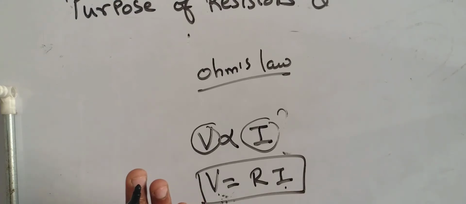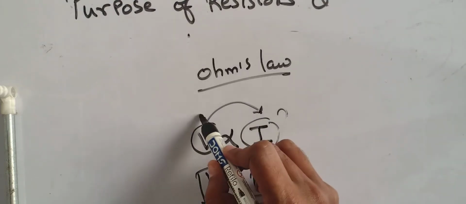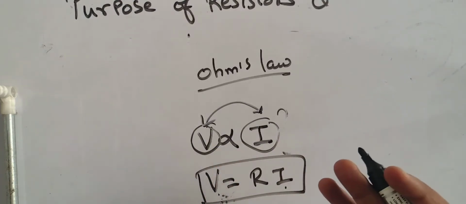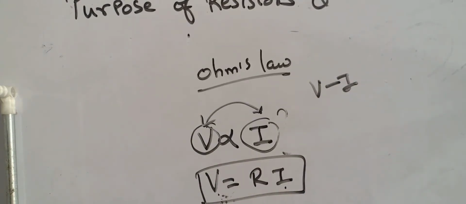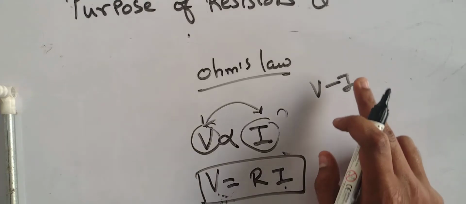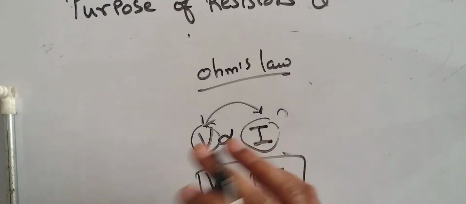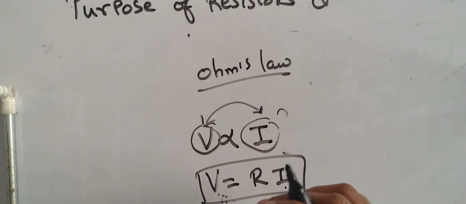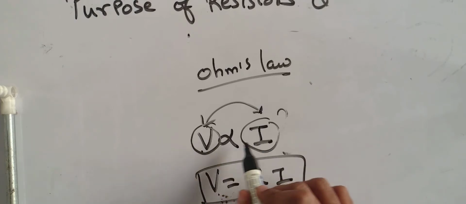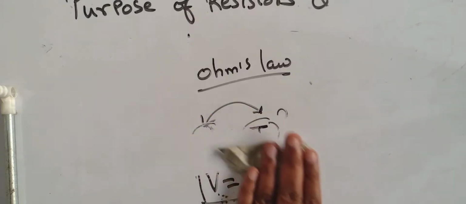But what is the physical significance of Ohm's law? Understand this. Ohm's law is only and only applicable when V and I are in phase. If you study further, you have to study VI characteristics, the characteristics of voltage and current. According to the graph, there are many more variations in it. So this is only applicable when voltage and current follow a linear relationship. This is known as Ohm's law.